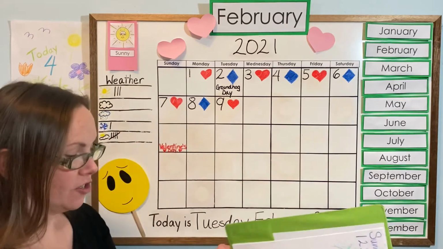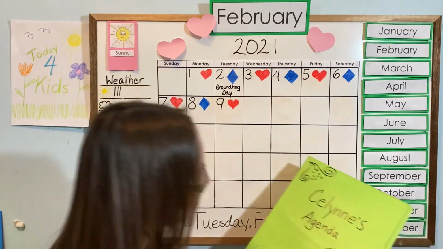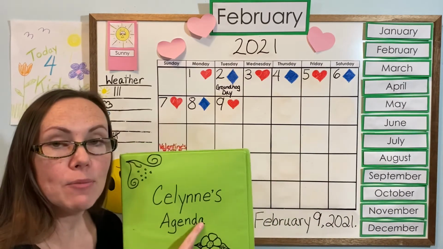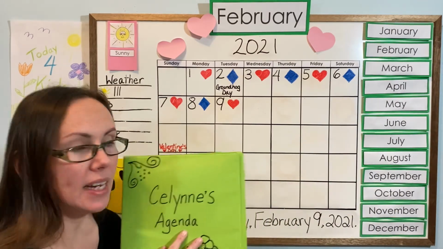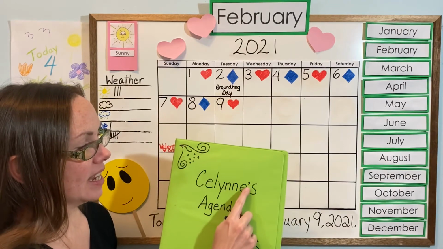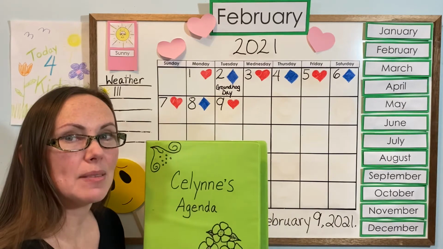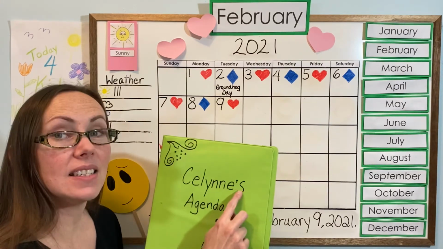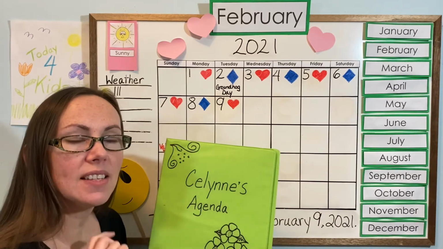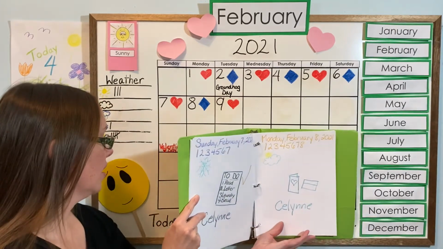Next, we're going to do our agenda. And it's okay if you don't have one at home, but if you have one, you can follow along. I wrote my name on my agenda so that everybody knows it's mine. Nobody gets confused. Celynne's, with an apostrophe S. And this apostrophe S tells everybody that it's mine. So if you put an apostrophe S at the end of your name, it will let everybody know that it's yours. So let's put it on the board here.